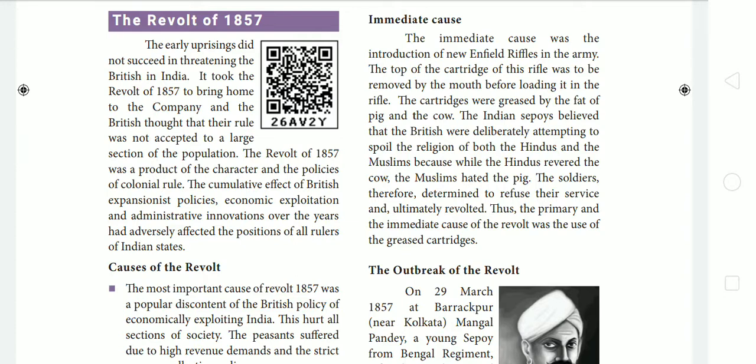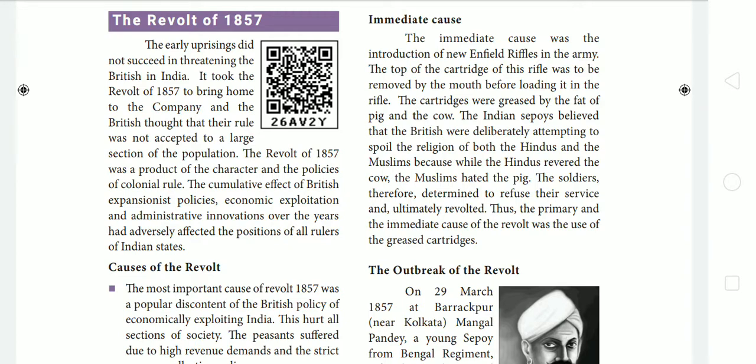The Indian sepoys believed that the British were deliberately attempting to spoil the religion of both the Hindus and the Muslims, because the Hindus revered the cow and the Muslims hated the pig. The soldiers therefore determined to refuse their service and ultimately revolted.